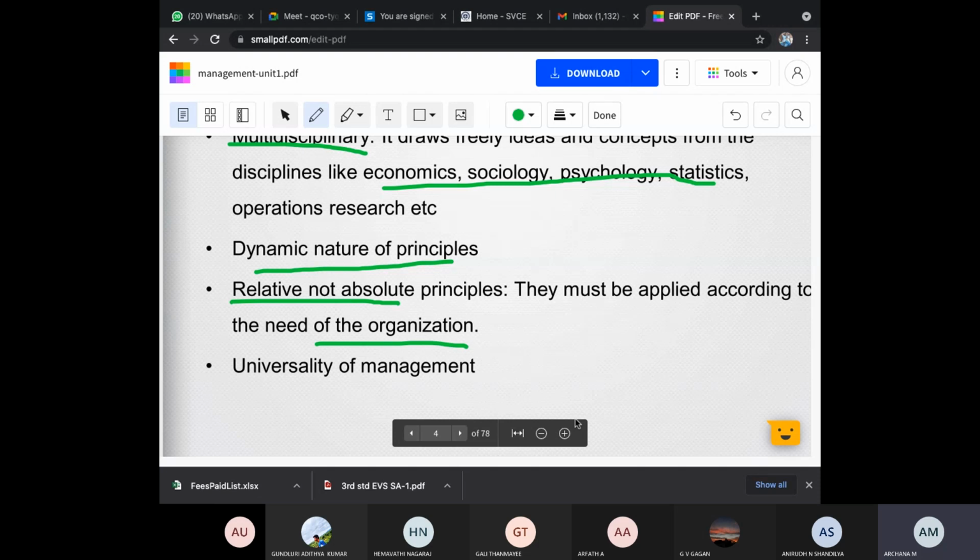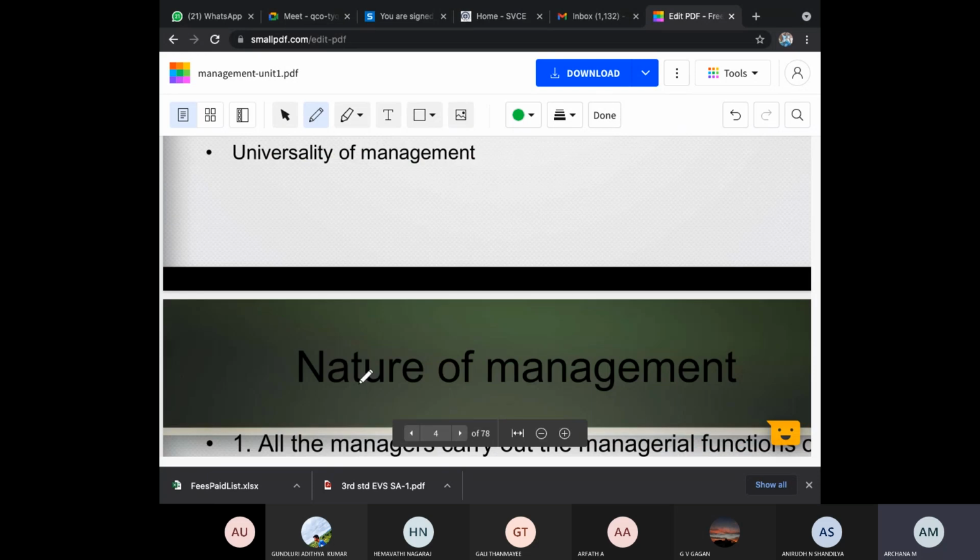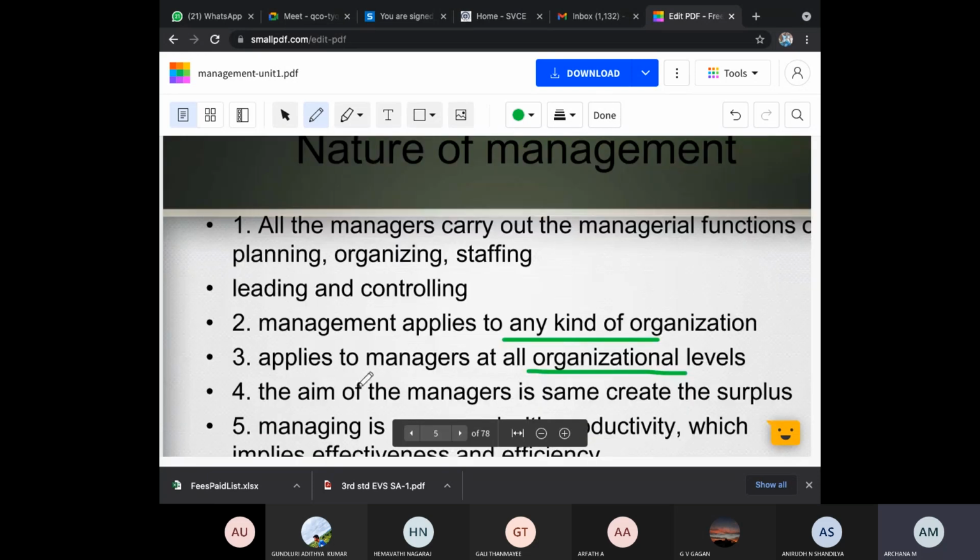Okay, it is universal. It is not particular to a small area. It is done globally by the respective governments. So this is the nature of management. Understanding purpose, this is given. The same thing is explained in a different way, that's all.